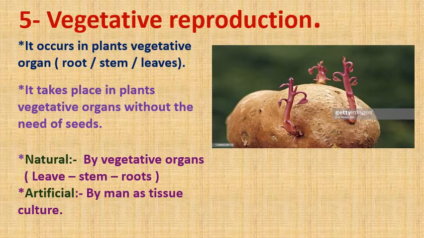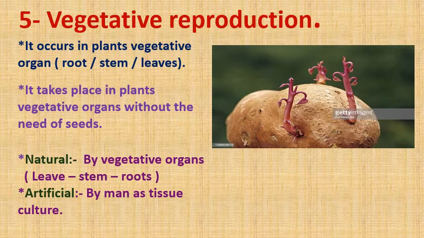Okay, in vegetative reproduction, we have two types of vegetative reproduction. Number 1, natural, and number 2, artificial. Number 1, natural vegetative, by vegetative organ like leaf, stem, and roots. We can take a part of leaf, stem, and roots and plant it in the soil, producing a new individual which is identical to the parent in its genetic structure.